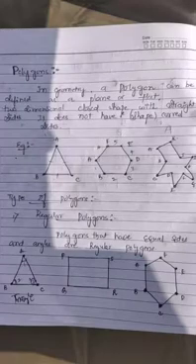So the triangle is the best example for a regular polygon.